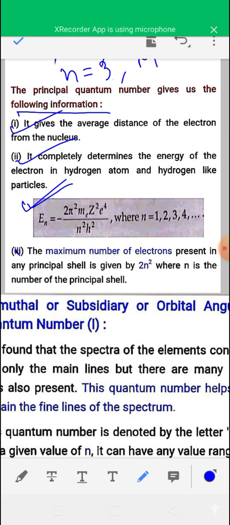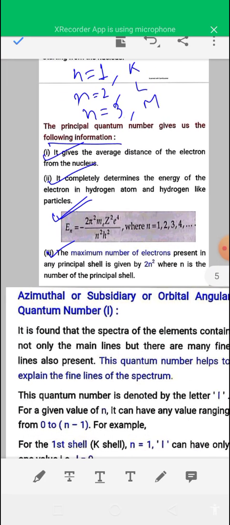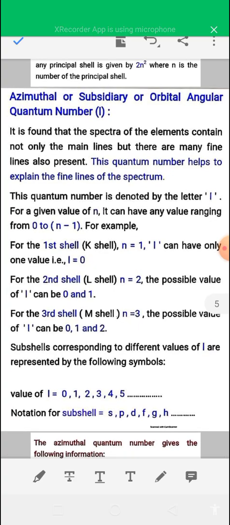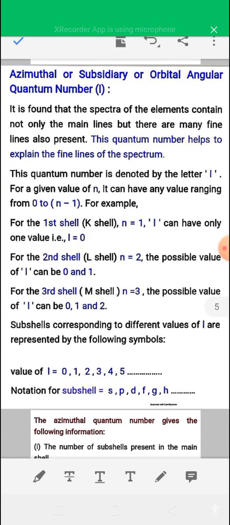The maximum number of electrons present in any principal shell is given by 2n square, where n is the number of the principal shell. So the principal quantum number mainly tells about the different types of energy level or energy shell.